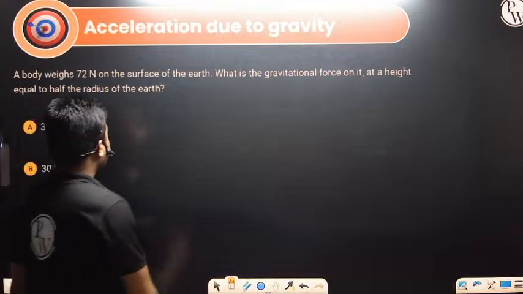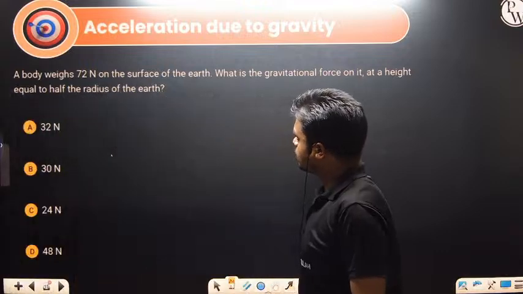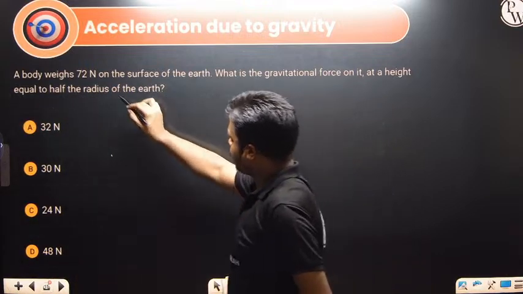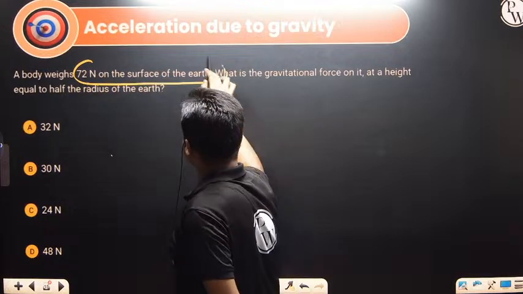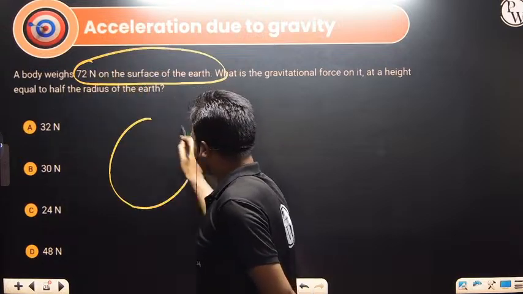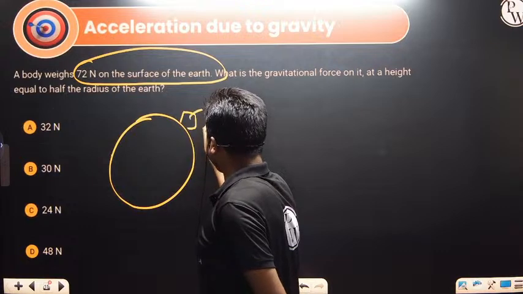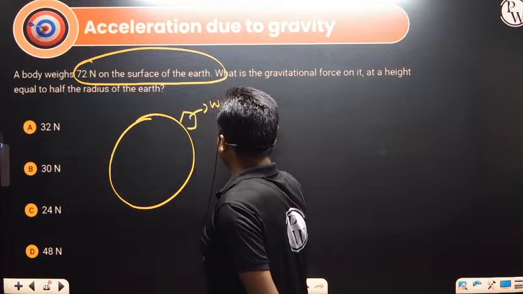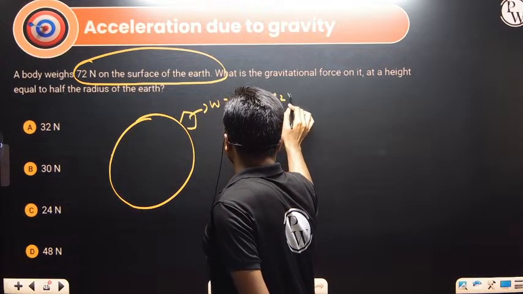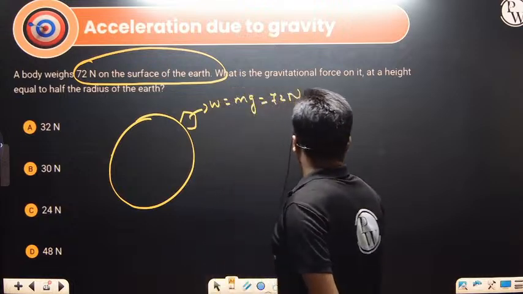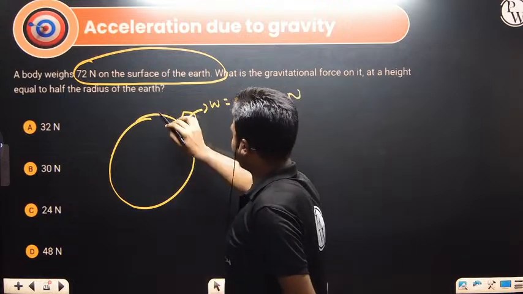So let's solve this particular question on acceleration due to gravity. A body weighs 72 Newton on the surface of the earth. On the surface of the earth, the weight of the body is m into g, which is 72 Newton. What is the gravitational force on it at a height equal to the radius of the earth?